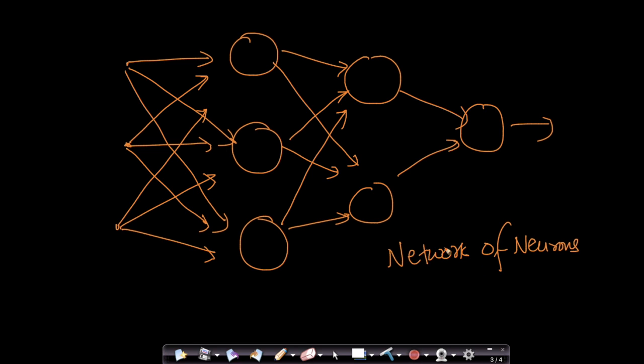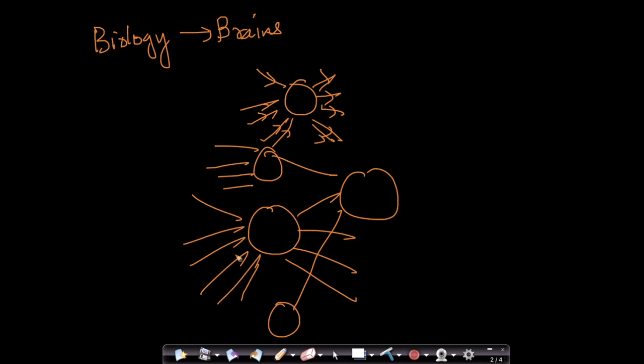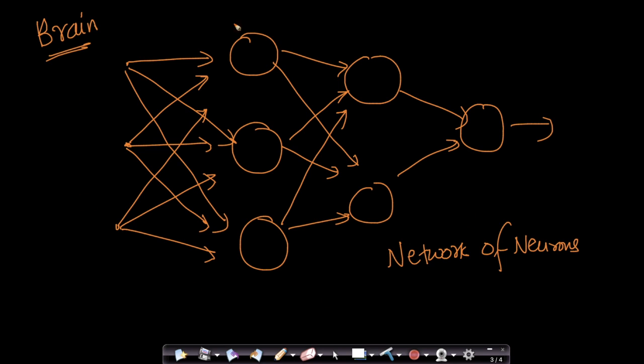So people said that in a typical brain, in a human brain or even in a very small ant brain, what we have is not individual neurons. What we have is a network of neurons interconnected. So they said, is there some way for us to actually mimic this network structure?